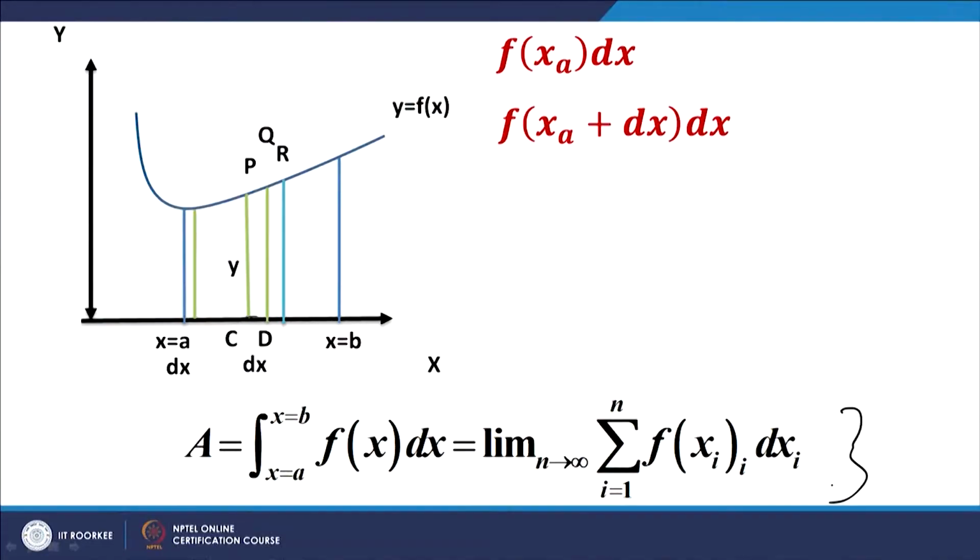If n tends to infinity, what is n? n is the number of strips. So, if the number of strips is tending to infinity, obviously the thickness of each strip will tend to 0, and in the limit that the thickness of each strip tends to 0, the summation of f(x_i) dx_i translates to the integral of f(x) dx, which effectively is the area bounded by the ordinates at x = x_a, x = x_b, and the curve y = f(x).